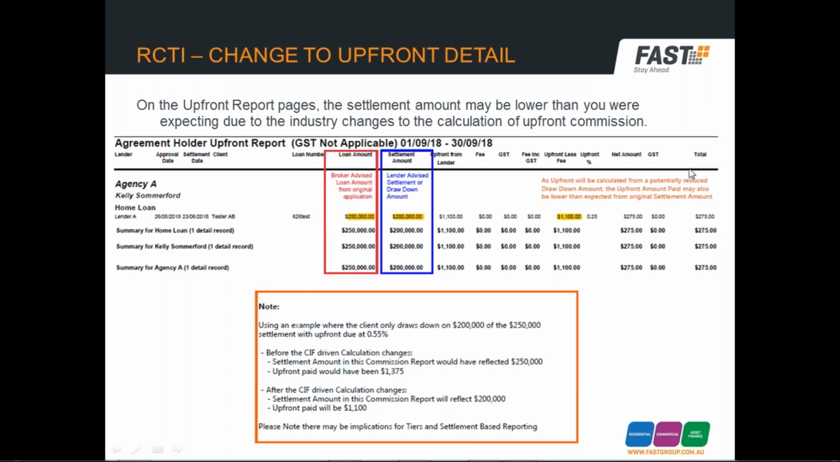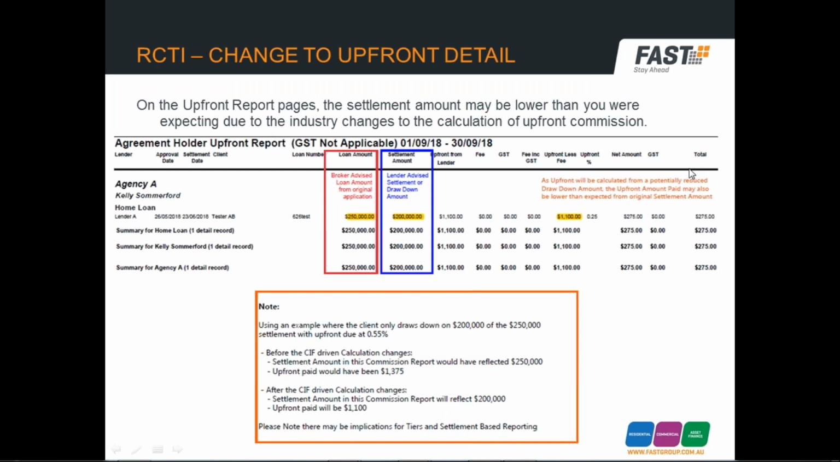Prior to the CIF lender changes, the settlement amount column would have reported the total settlement amount. Going forward, for those lenders who have made the CIF calculation changes, the settlement amount column will reflect the drawn balance net of offset.